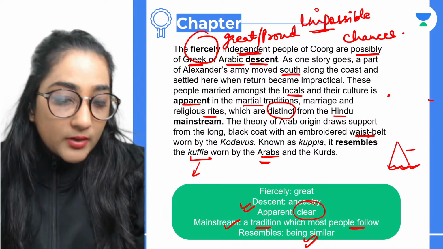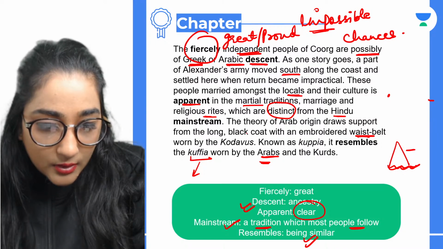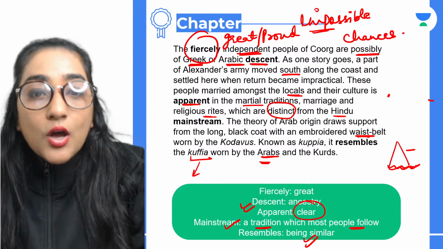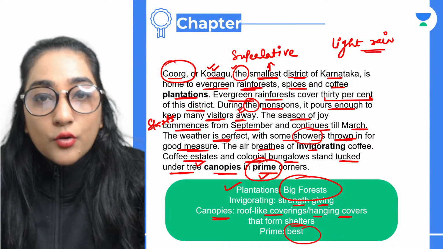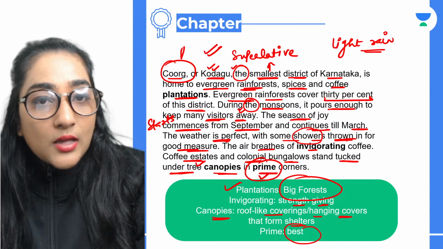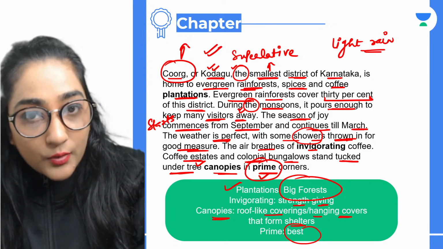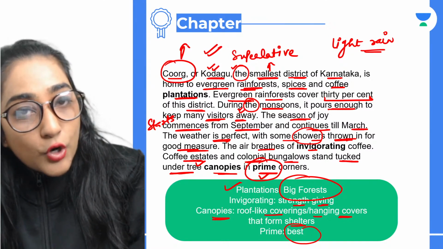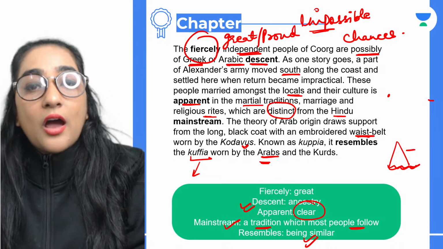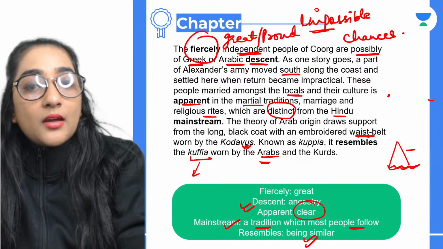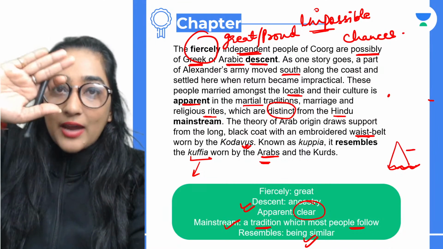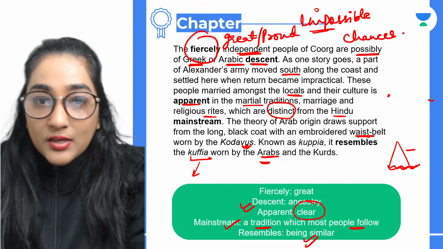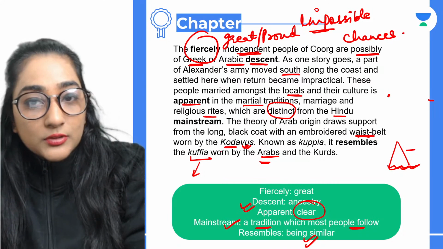Ma'am, earlier we read about Kodagu. So Kodagu is the name of Coorg or Coorgi people? No, basically Kodavus. See, here I told you, guys, here Kodagu. Kodagu is the name of Coorg only. Okay, that is the same thing, Coorg or Kodagu. And here Kodavus, here we talk about the people who were earlier in Coorg and who were the Greeks. Okay, the Greeks were known as the Kodavus. Is that clear?